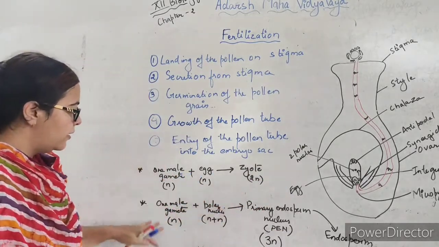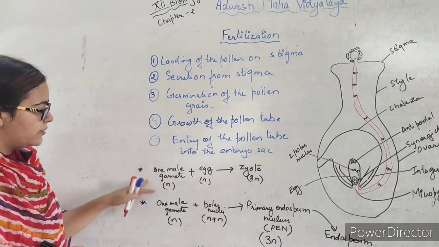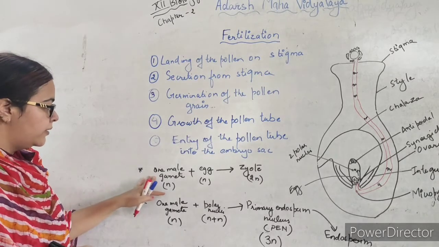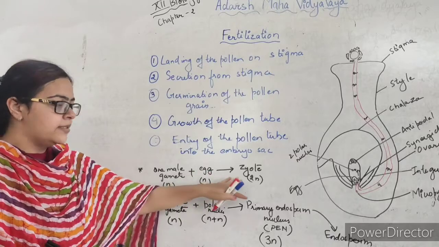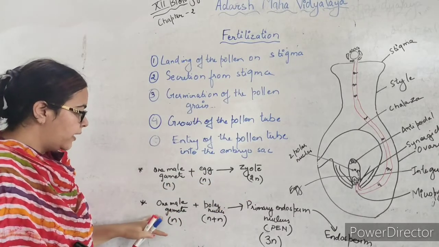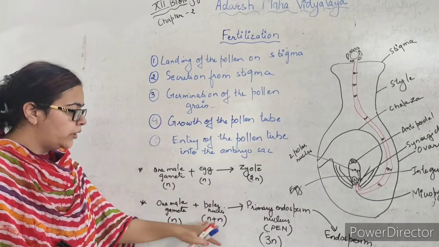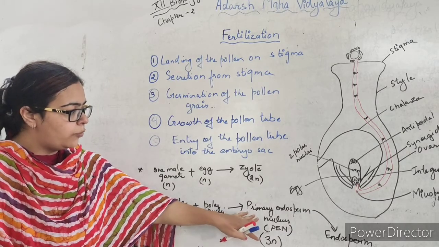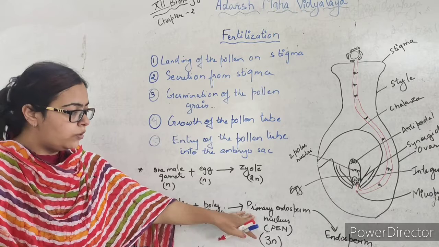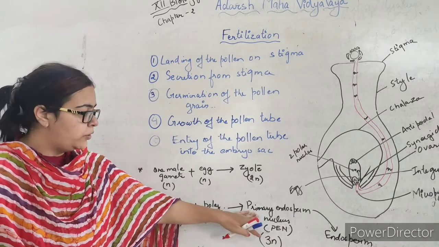So here we can say that two fertilizations are occurring. One male gamete is doing syngamy with the egg and there is formation of the zygote, and the other male gamete is uniting with the polar nuclei and forming the primary endosperm nucleus.